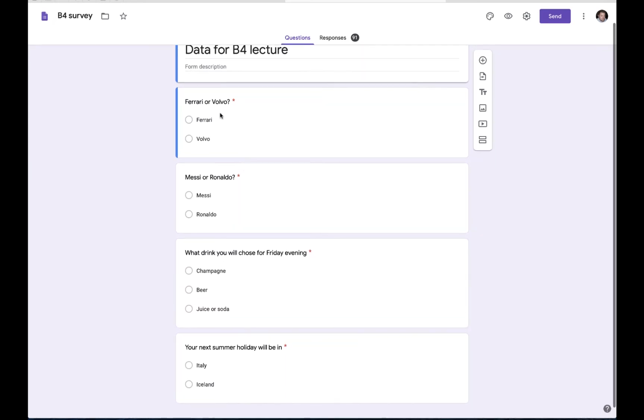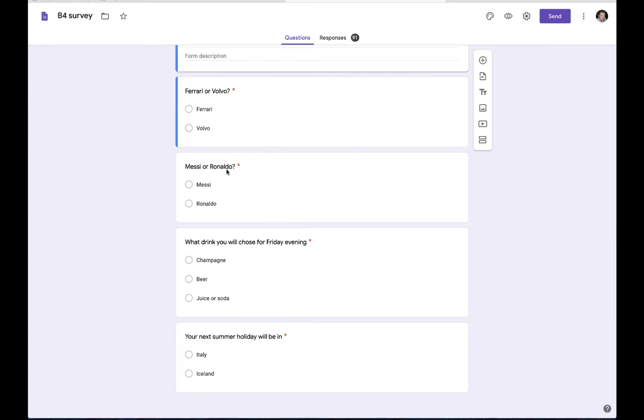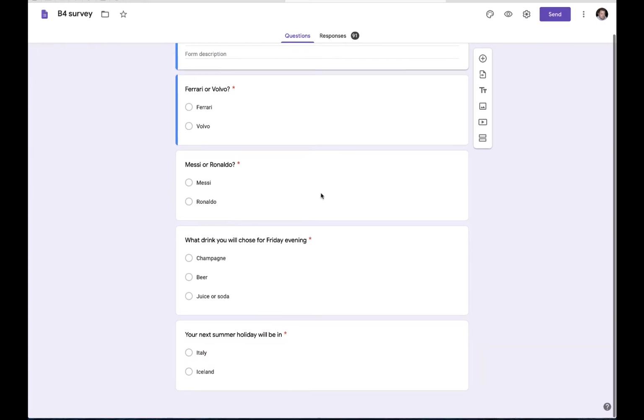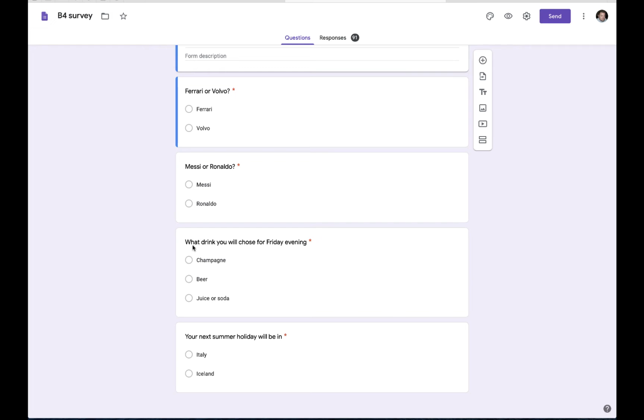First of all, I asked them to select which car is better, Ferrari or Volvo, or which one of these two students prefer. Then Messi or Ronaldo, famous football players if you don't know this. What do you drink usually for Friday evening? Champagne, beer, juice, or soda. And then whether your next summer holiday will be in Italy or Iceland.